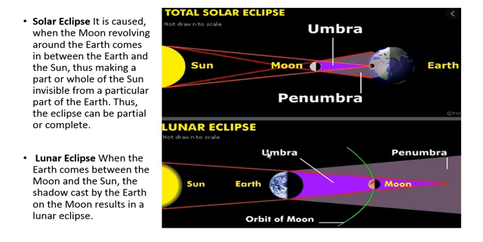What is a lunar eclipse? A lunar eclipse is when the earth comes between the moon and sun. Here this is the earth, sun and moon. When the earth comes between the moon and the sun, the shadow cast by the earth on the moon results in a lunar eclipse. Then it is called a lunar eclipse. Here the sunlight is obstructed.